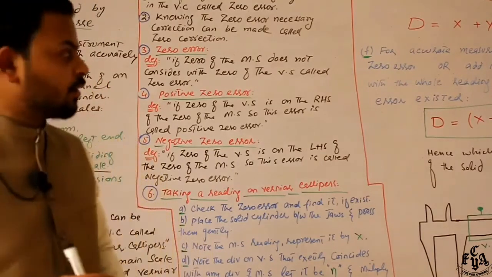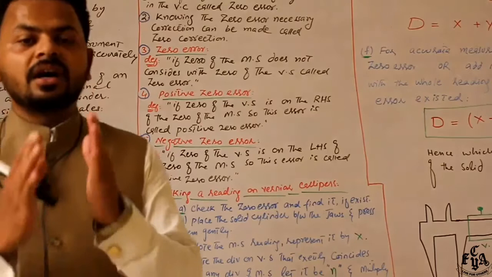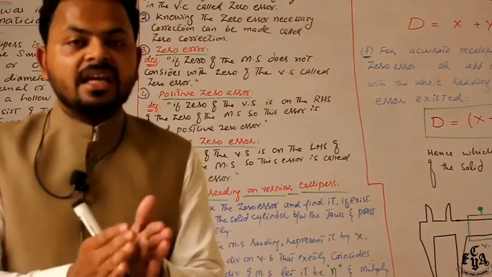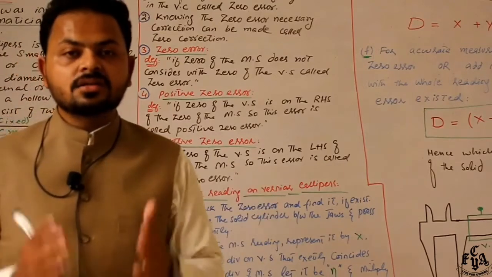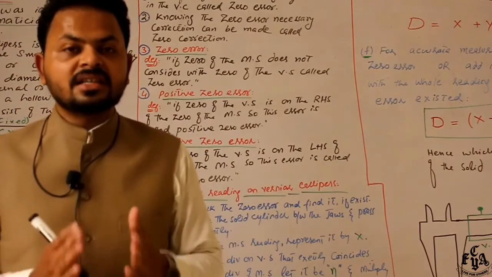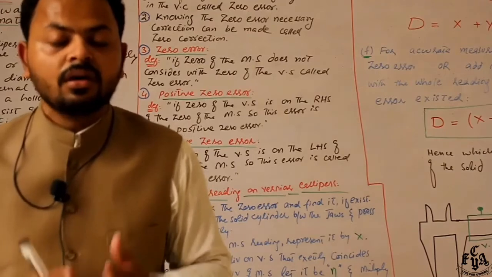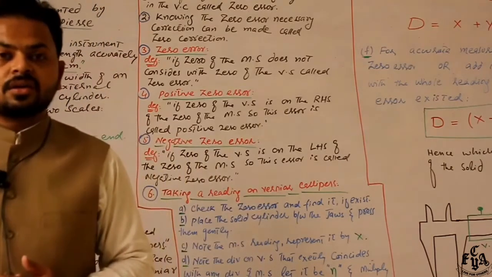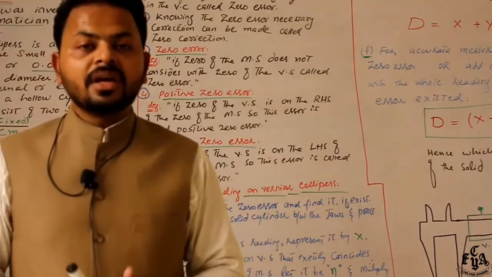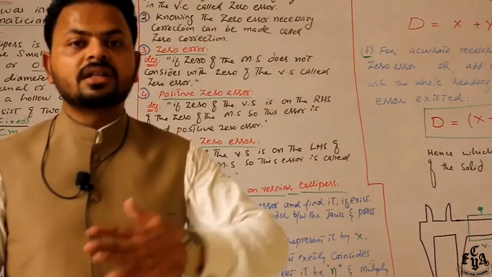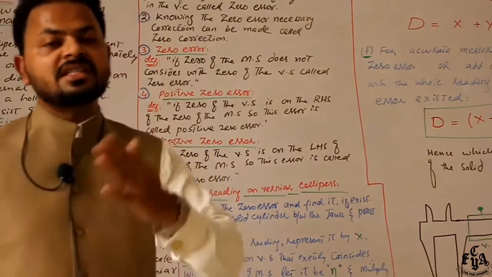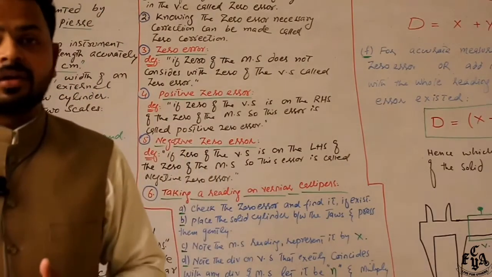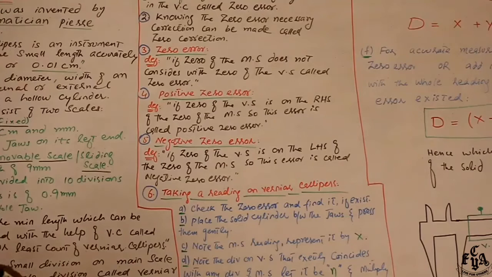What is positive zero error? If the zero of the vernier scale is on the right side of the zero of the main scale, this error is known as positive zero error. While negative zero error means the zero of the vernier scale is on the left side of the main scale's zero. This error is known as negative zero error. Okay, done, zero error, negative zero error and positive zero error.